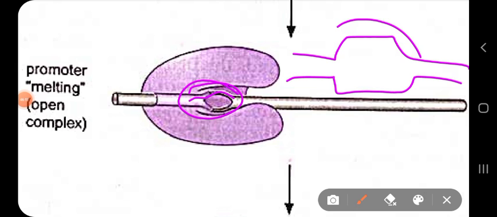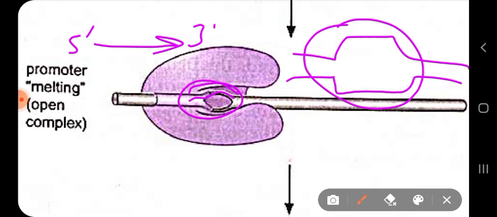Now this transcription bubble, just like replication, transcription will occur in the 5 prime to 3 prime direction, catalyzed by the RNA polymerase to synthesize RNA by using one of the DNA strands as a template.